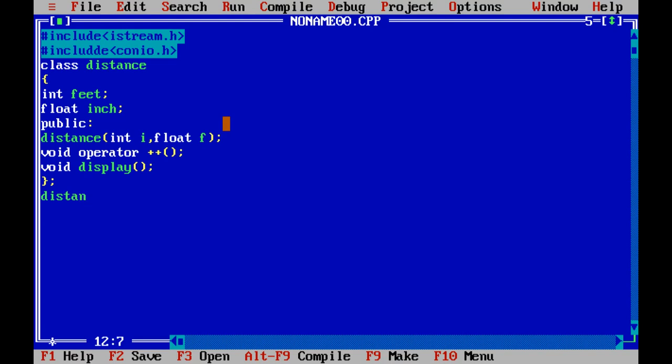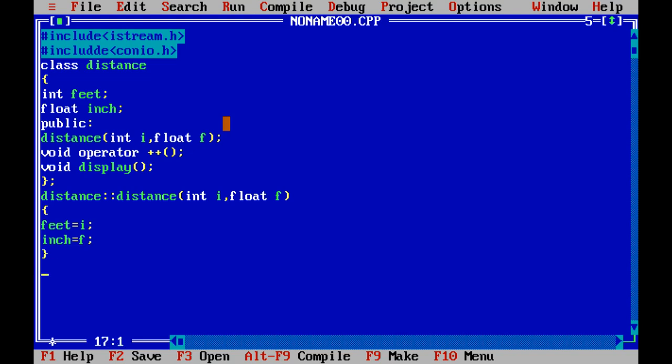Now define each and every function outside the class. First one is the constructor distance, and the name of the constructor is distance, with int i, float f, and assign these to feet and inch. Feet equals i, inch equals f. Okay, that's it.